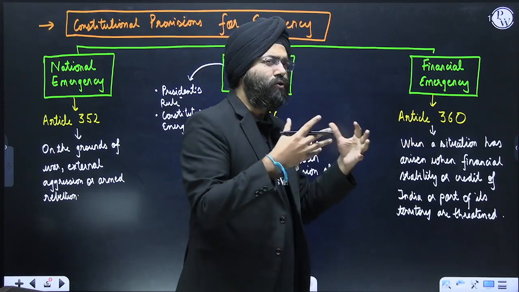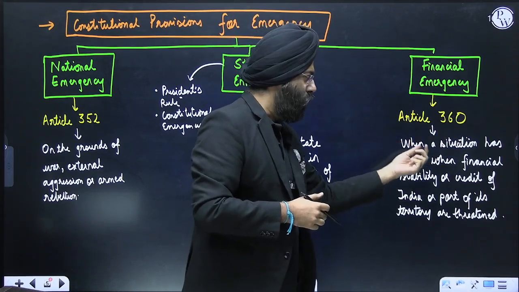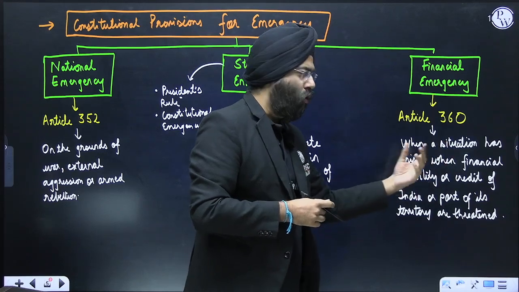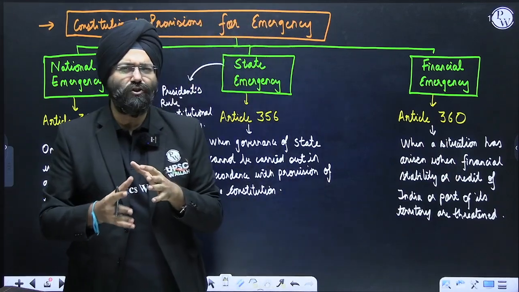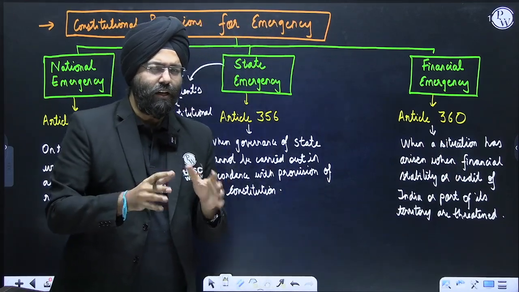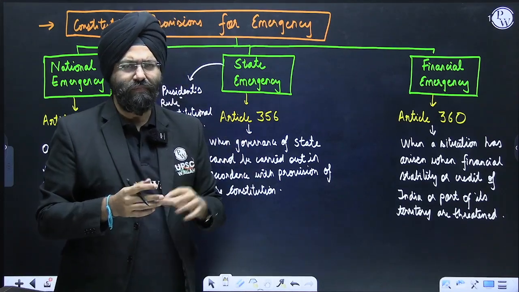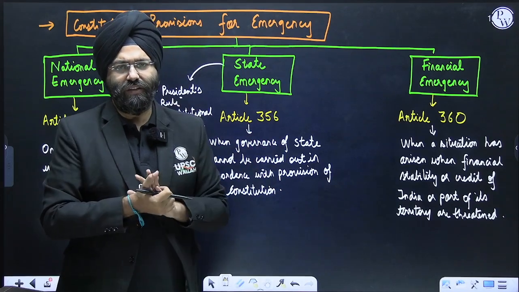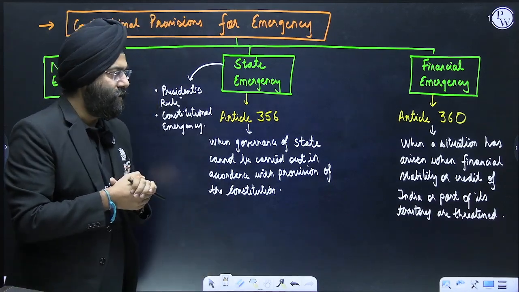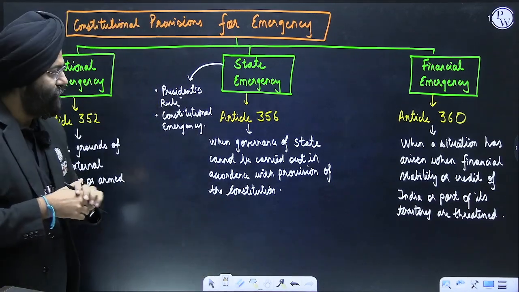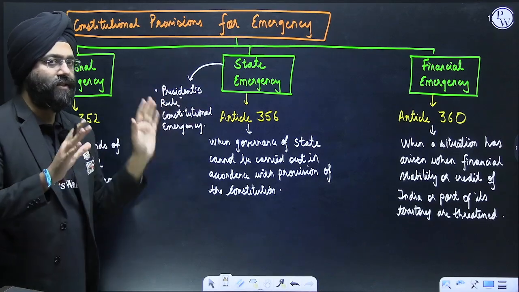Next, financial emergency, Article 360. Now, what does the constitution state about this? When a situation has arisen where the financial stability or credit of India or part of it is threatened, that means there is a financial crisis in India as a whole or some part of it. In that case, a financial emergency can be declared. We have never had a financial emergency in India, and luckily we should not have one, because India is a growing power and we wish all the best. So with respect to these three, we have three types of emergencies.